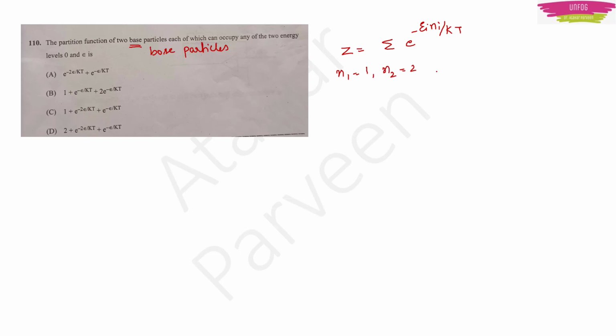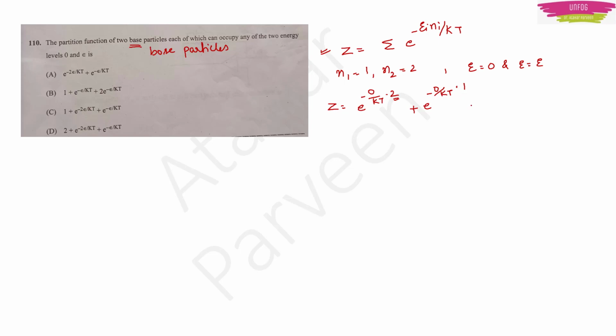And they have given in the question that there are 2 energy levels which are 0 and epsilon. So using this formula, we can calculate the partition function. So Z is equal to e to the minus, for first energy level 0, by kT into 2 plus e to the minus 0 by kT for the, this was for the second particle.